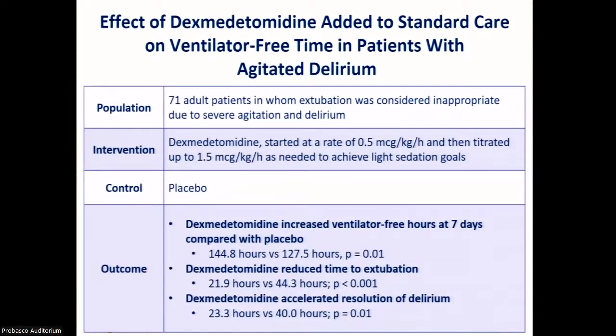In this study, adult patients in whom extubation was considered inappropriate due to severe agitation and delirium were assessed on dexmedetomidine starting at a rate of 0.5 micrograms per kilogram per hour, and then titrating up to 1.5 micrograms per kilogram per hour every 30 minutes as needed to achieve a light sedation goal. The authors found that the study drug significantly increased ventilator-free hours at 7 days. They also found that the use of the study drug reduced the time to extubation and accelerated the resolution of the delirium in ICU patients.